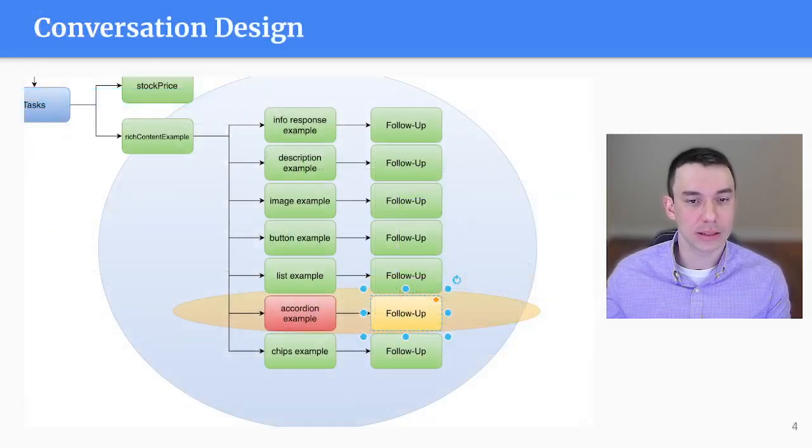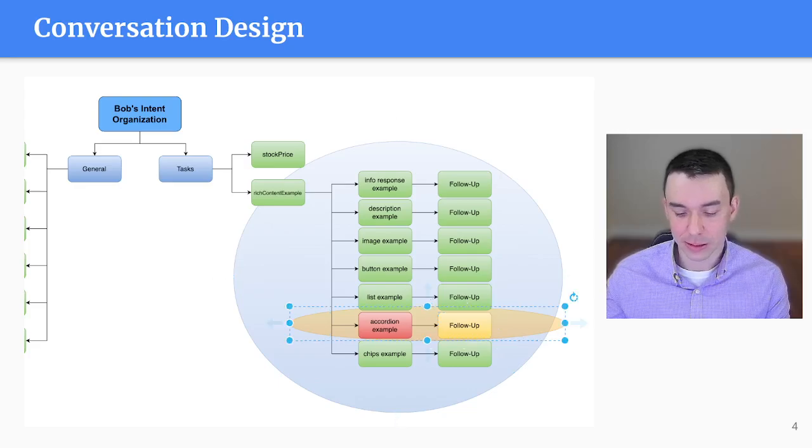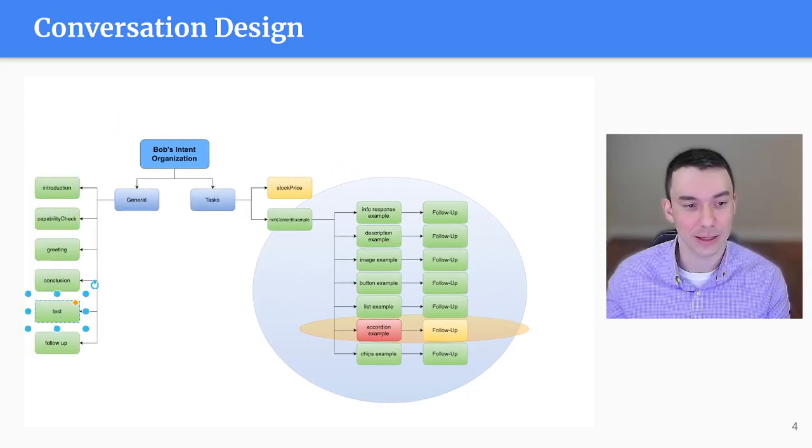So last but not least, somebody might say, give an observation. I'll give just a little bit of insight here, running short on time. Let's say we're in this accordion example here, and the follow-up intent is in the context, right? But can we set this to be a follow-up context, and maybe something else within a context, like over here, somewhere else in a tree? And the answer is yes.